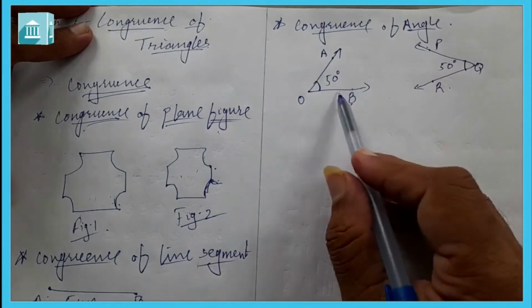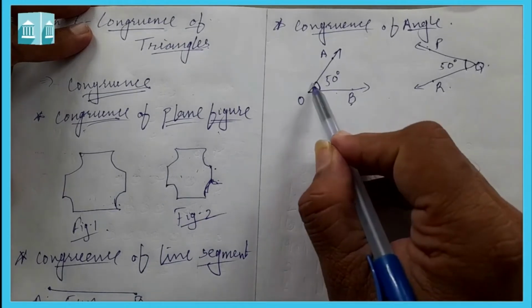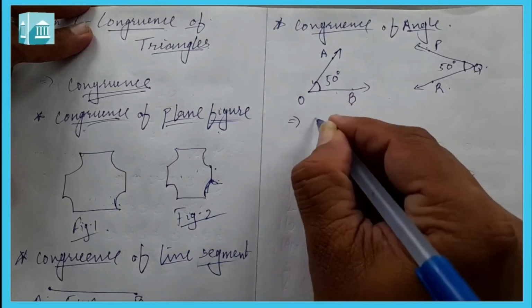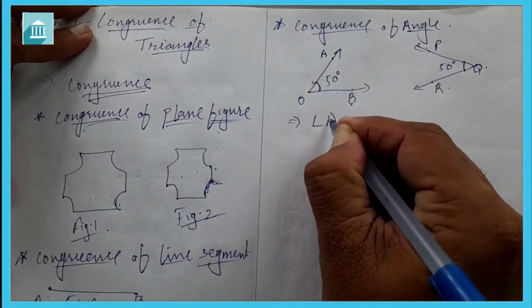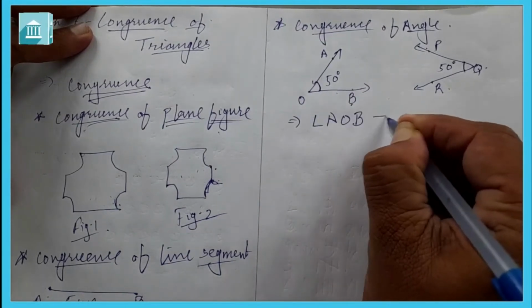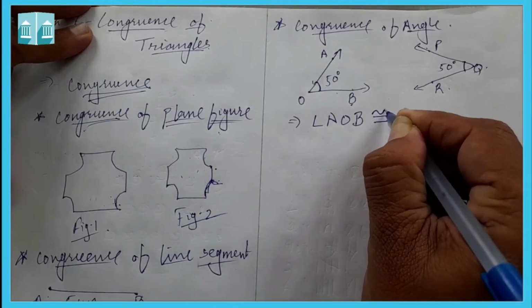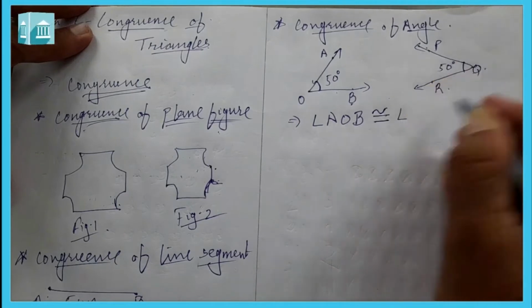Both are the same. If we lift this and place it here, it will cover it completely. So we can say that angle AOB is congruent, this is the symbol of congruence, to angle PQR.